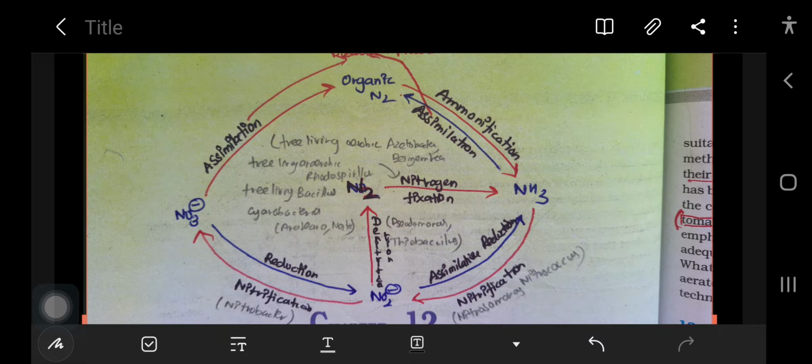So I had made a mind map that I prepared during my NEET 2020. I will explain it to you easily so that you will not get confused about nitrogen metabolism.